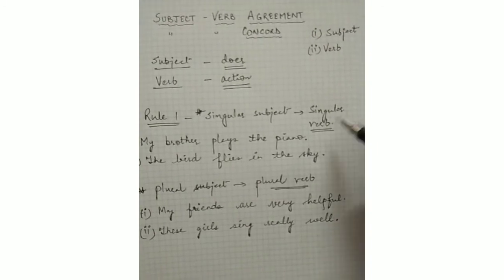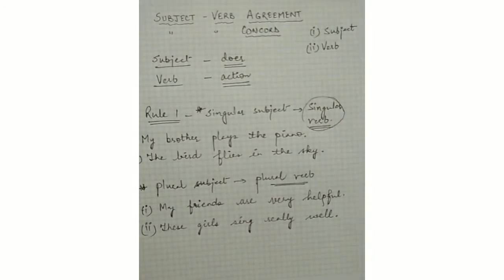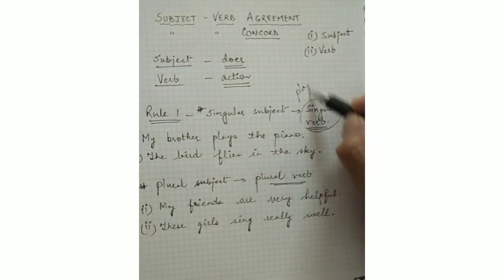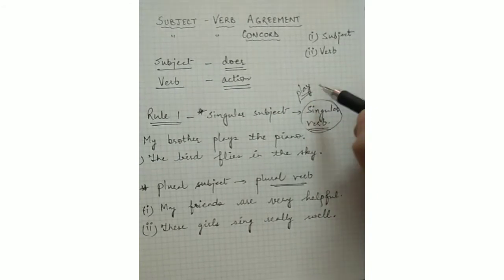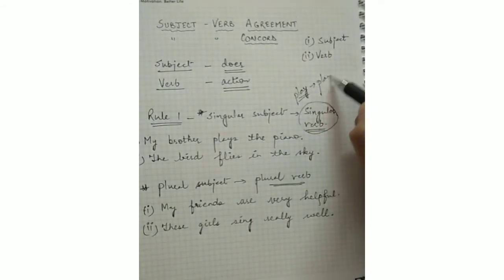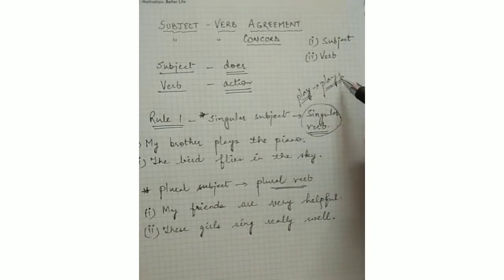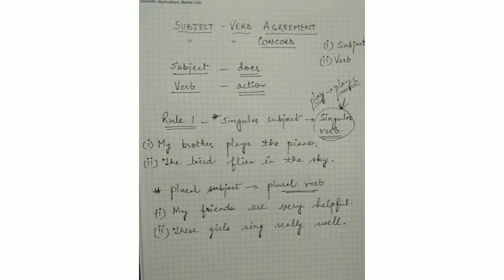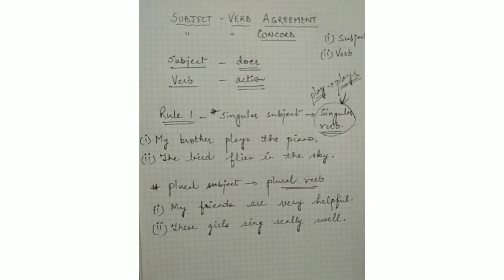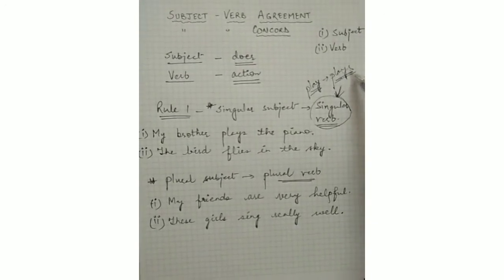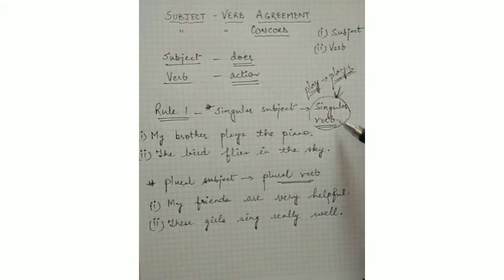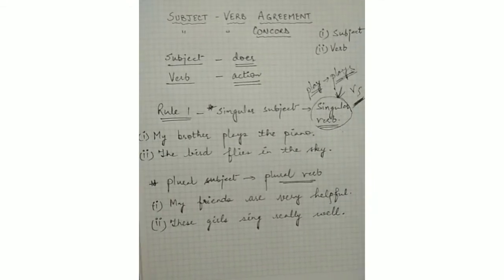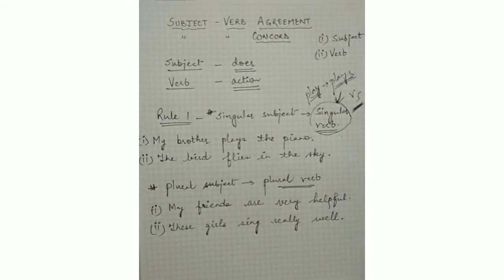So what is this thing, singular verb? Singular verb is basically, for example, this is the verb, the first form of verb, and when we put s with it, that is called the singular form of verb. So when the first form of verb has s or es at the end of it, it is known as the singular form of verb, and it is also known as verb fifth form. All right, it is also known as verb fifth form.